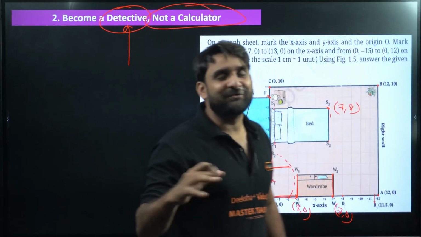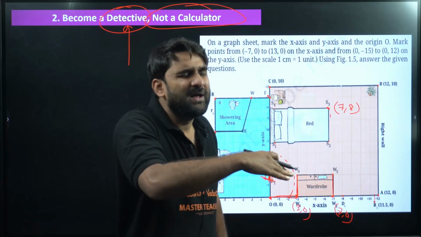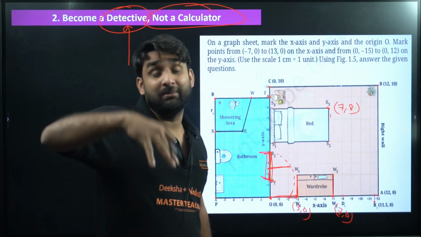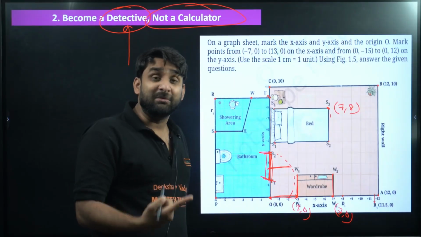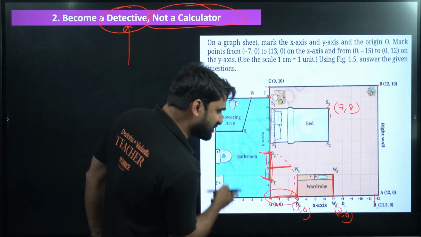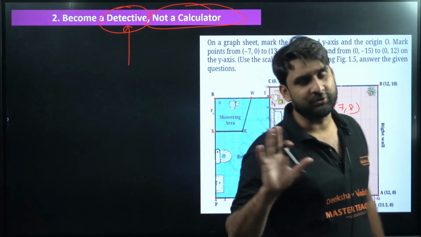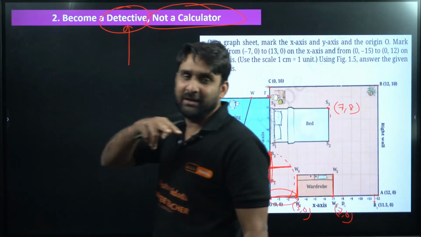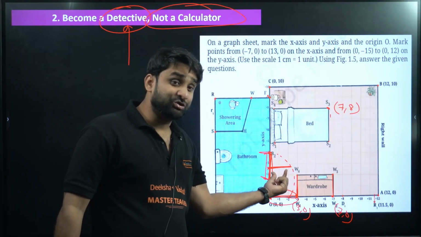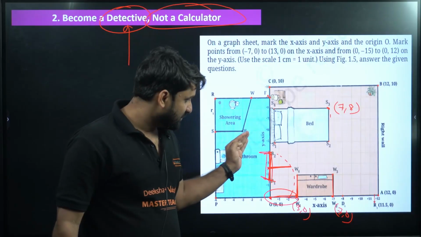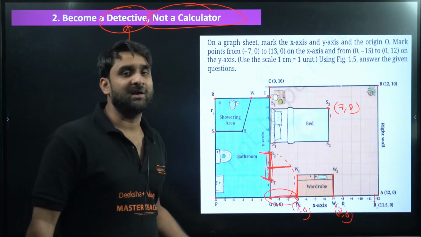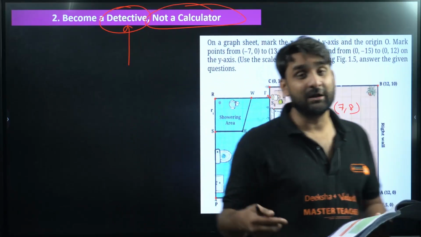What is the perfect situation? There is a wardrobe. If I am opening the door, will it be hitting it? So what should we calculate now? Then only you will be able to decide which dimension you need to calculate. The radius made by the arc of the door and the distance of the wardrobe from the bathroom wall both play an important role. After comparing the distance of the wardrobe from the bathroom wall and the radius swept by the arc produced by opening the door, we can decide whether it will be hitting or not. So this is all about it.